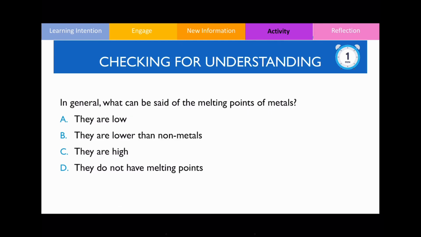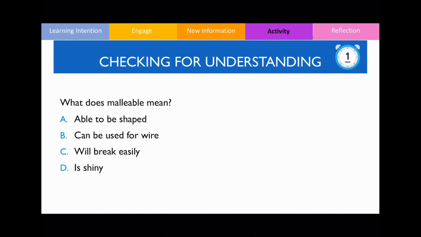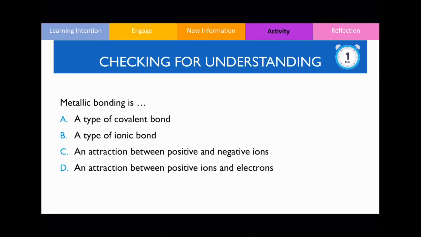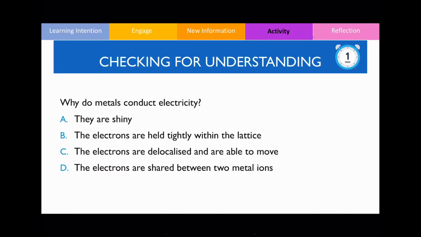The next question is, in general, what can be said about the melting points of metals? The correct answer should be C, they are high. What does malleable mean? Malleable means it's able to be reshaped, so A is going to be the correct answer. Metallic bonding is an attraction between the positive ions and electrons, so therefore D is going to be the correct answer. Why do metals conduct electricity? The correct answer for this over here is going to be C. So the electrons are delocalized, and these delocalized electrons are mobile and therefore can carry an electric current.